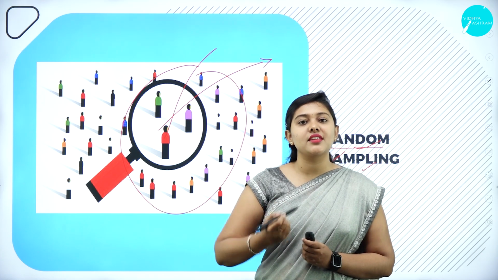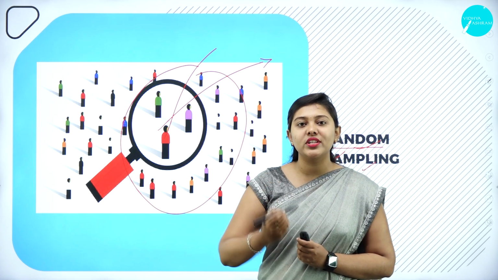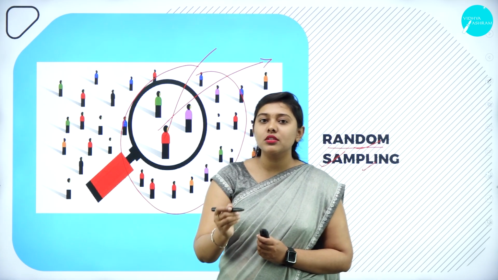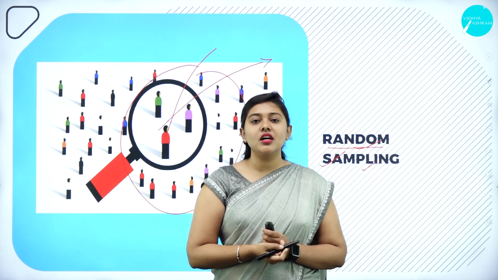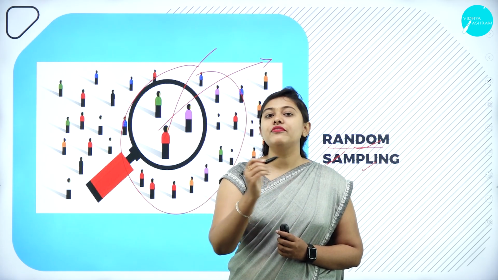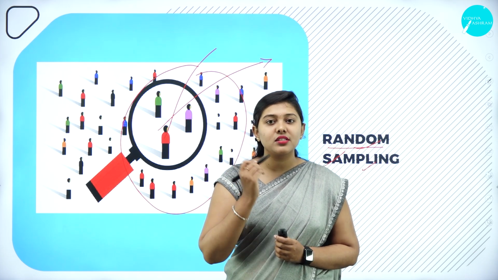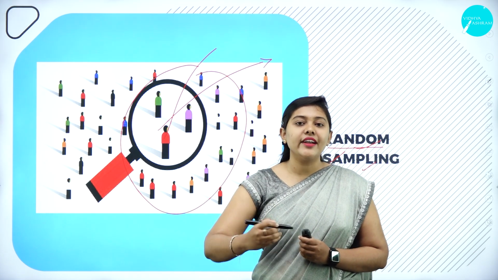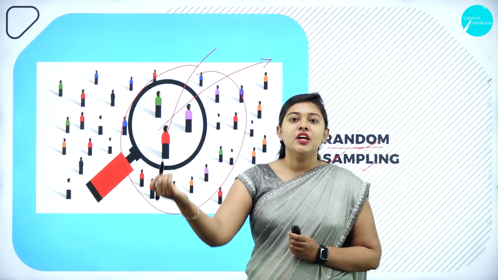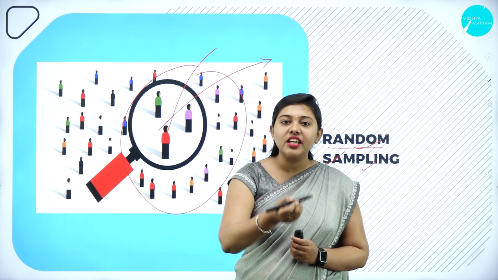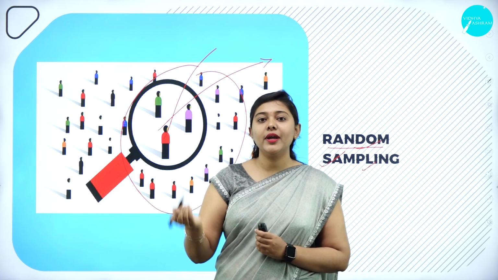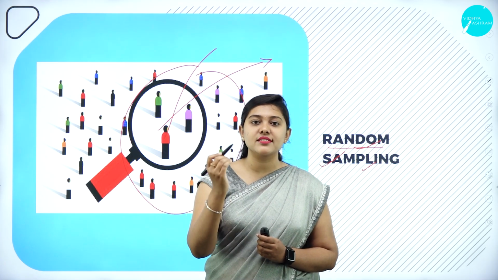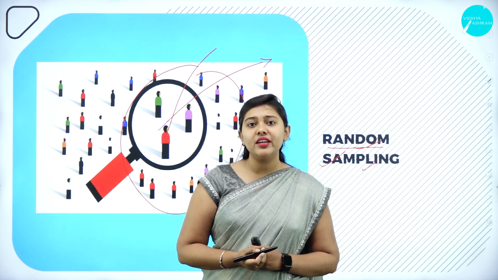In the previous example we saw 50 students in the classroom. So what is the population? 50 is the population. All 50 students have an equal chance of being selected in random sampling. Randomly I might come and take up 15 students or 30 students, but all 50 students have an equal chance of being selected.